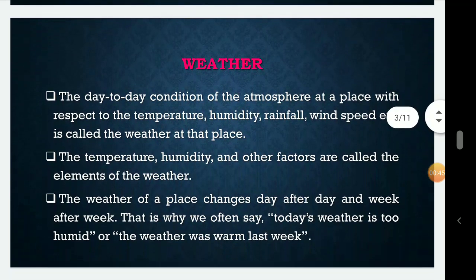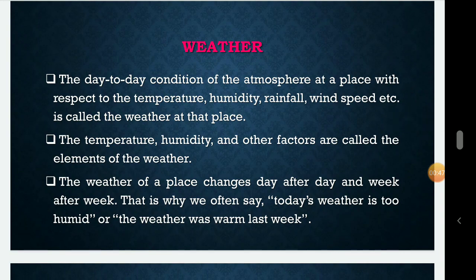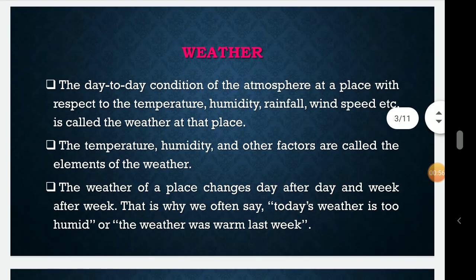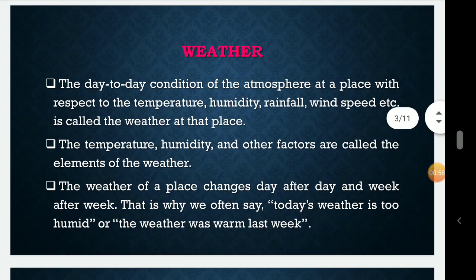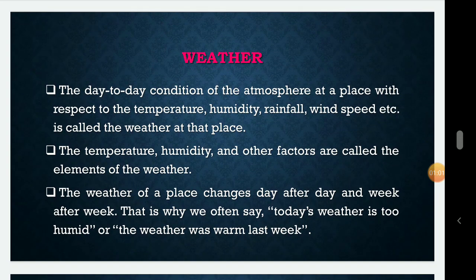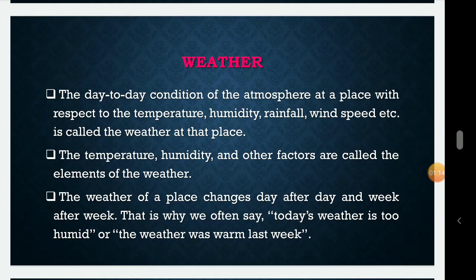All living organisms are adapted to survive in the climatic conditions of their natural habitat. Next, the main topic is started, that is weather. The first point of this topic is that the day-to-day condition of the atmosphere at a place with respect to temperature, humidity, rainfall, wind speed, etc. is called the weather at that place. Next, temperature, humidity and other factors are called the elements of the weather. The weather of a place changes day after day and week after week. That is why we often say today's weather is too humid or the weather was warm last week.